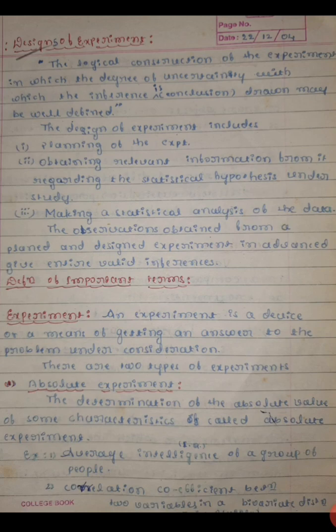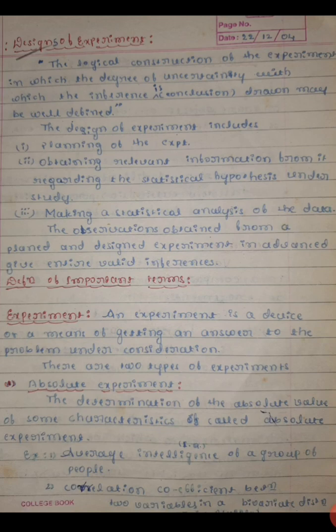Some important definitions of designs of experiment. First one, experiment. An experiment is a device or a means of getting an answer to the problem under consideration. There are two types of experiments. One, absolute experiment.